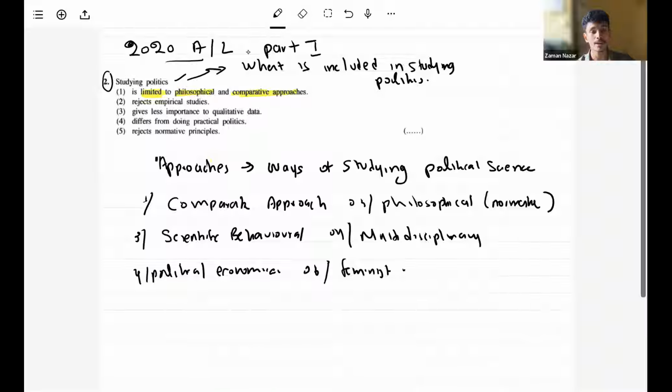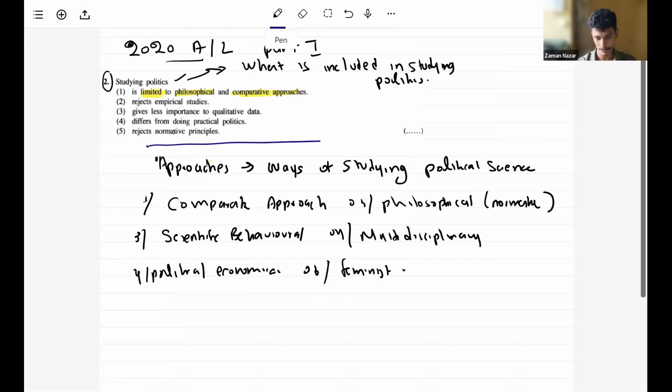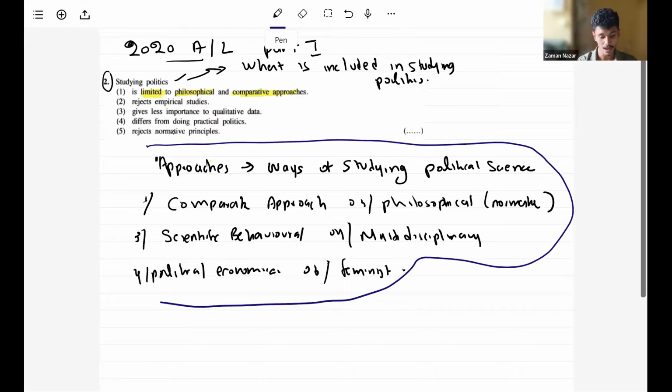According to the first answer, studying politics is limited to philosophical and comparative approaches. Now we know it is not limited. We are not limiting ourselves to study politics only according to the philosophical and comparative approaches.